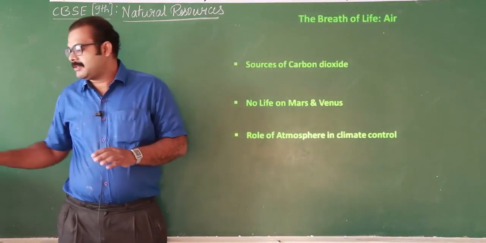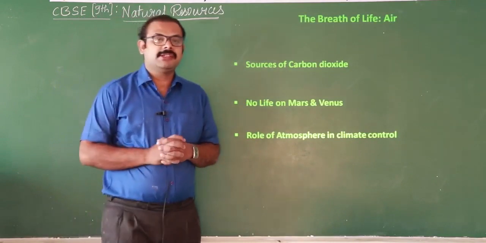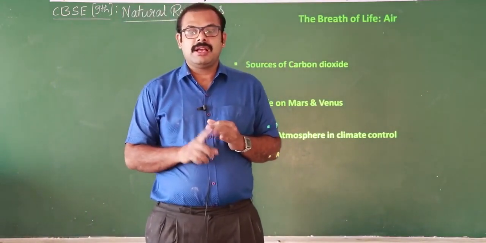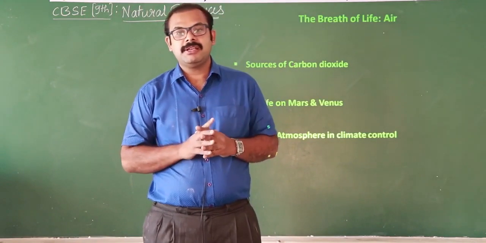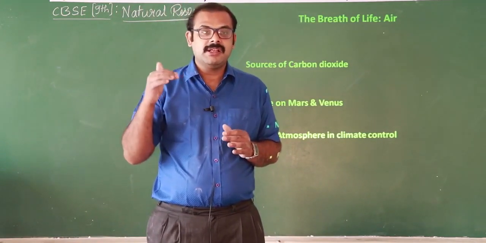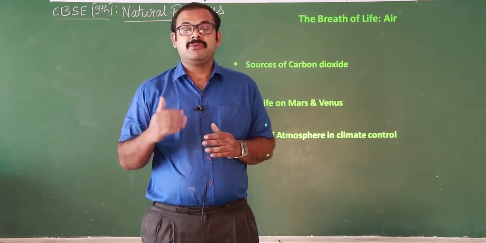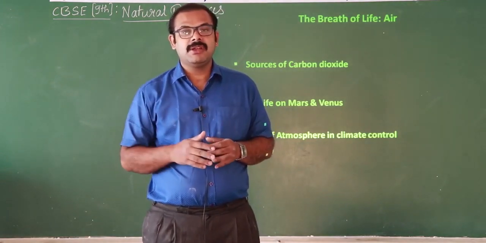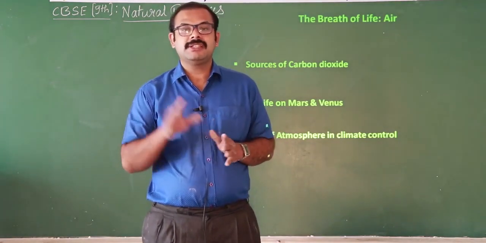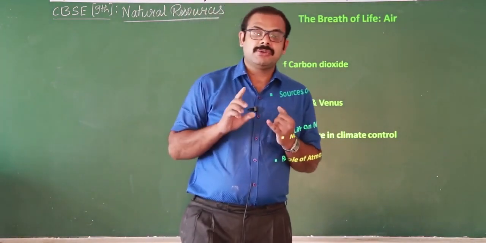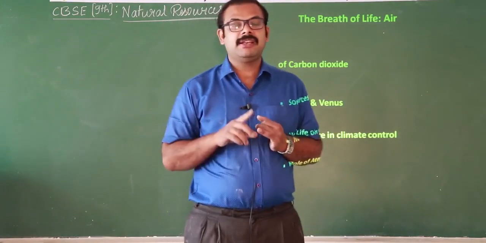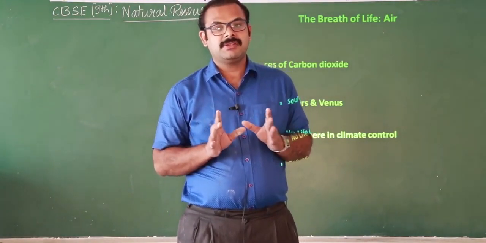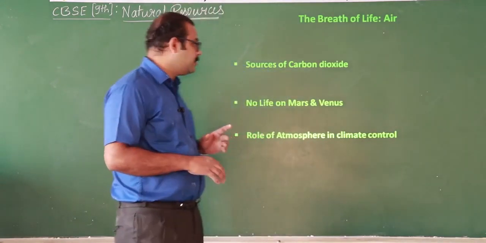The main concept of the topic is how air, water and soil, these three main components, interact with living organisms, what their role is, how they are formed, how we are polluting them, and what the adverse effects of that are. These are the things we are going to discuss. Mainly we discuss first air, followed by water, then soil. This is about the topic of natural resources.